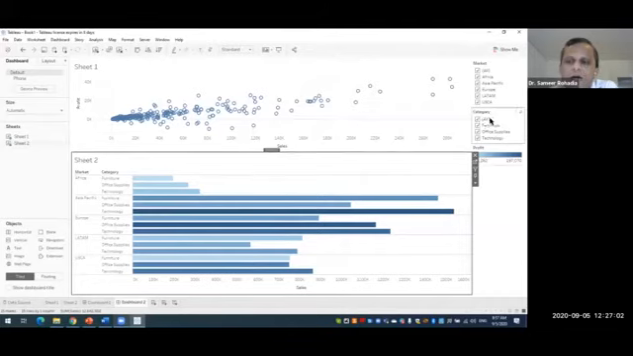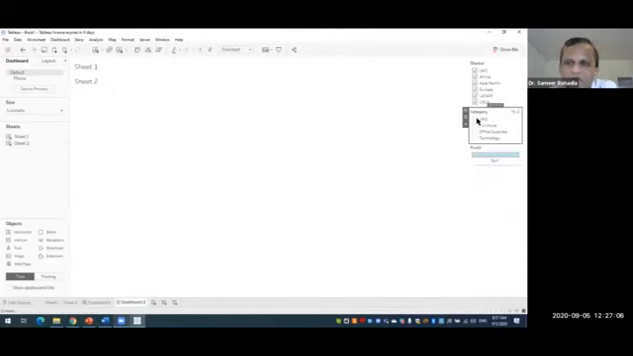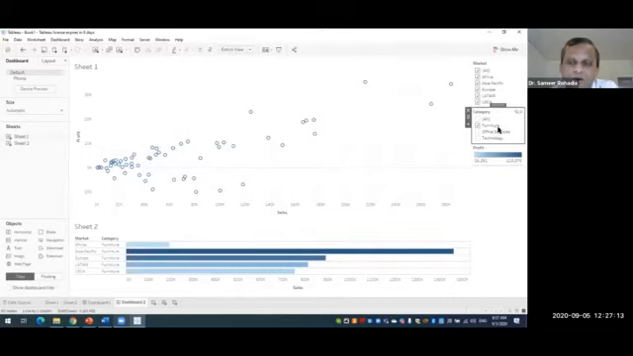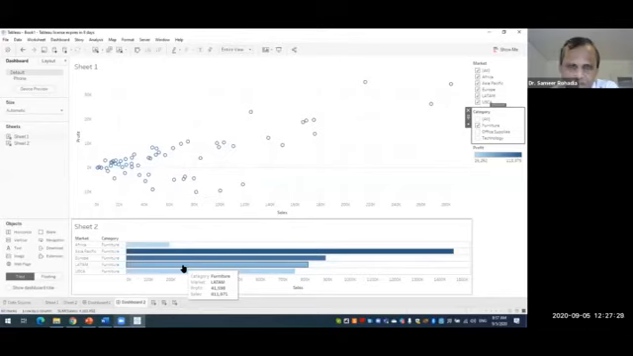Now let us play with the filter. If I click on the category, and select only furniture, market I've selected all, but in category I've just selected furniture. Now you see that sheet 1 is occupying more area compared to sheet 2, because in sheet 2 the bars are comparatively very few. So there is a dynamic sizing which is taking place.